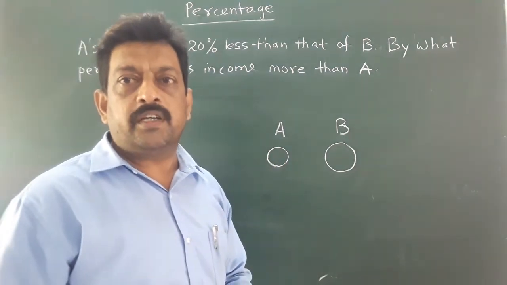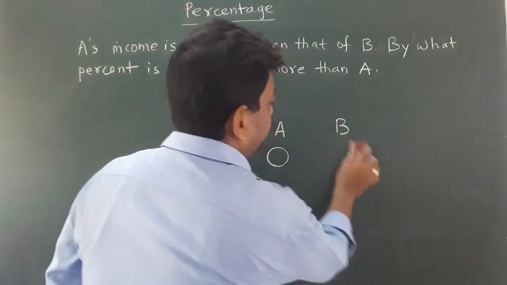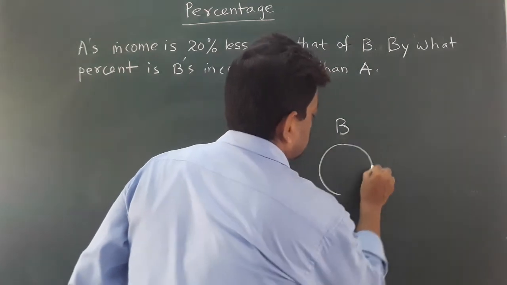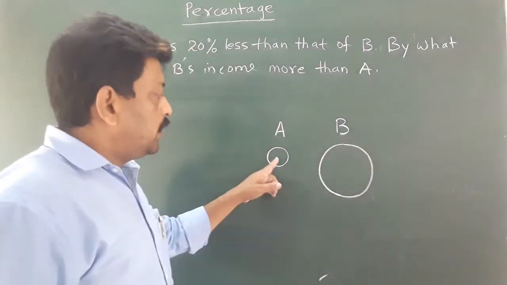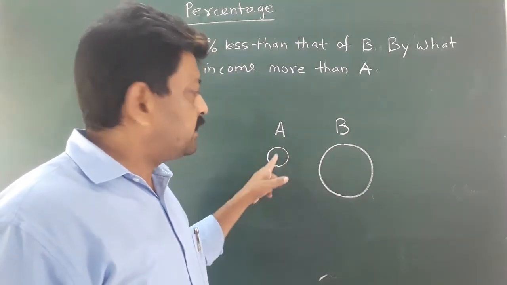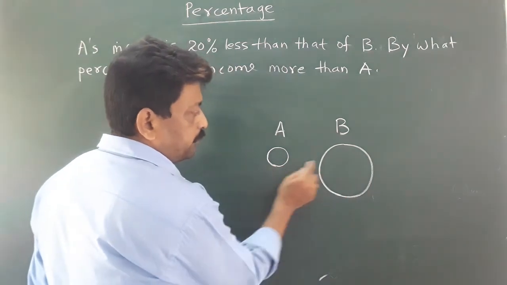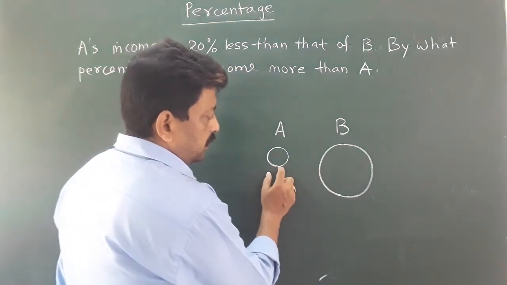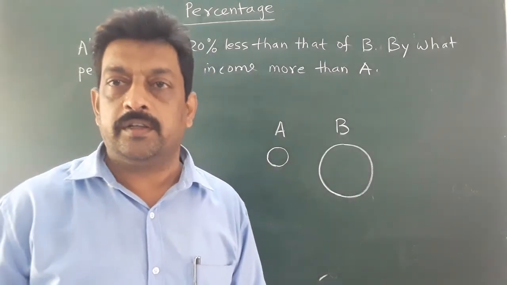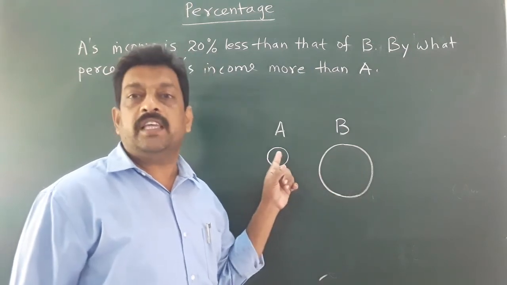The question is a bit confusing, as you can see in the diagram. Let me draw this circle a little bit bigger. A is earning less, B is earning more. A is earning 20% less than that of B. Now, since B is earning more, if we compare B's income with A, then it is something more here. What percent more? That is what we have to find. So when we find this percentage, we have to compare with A.